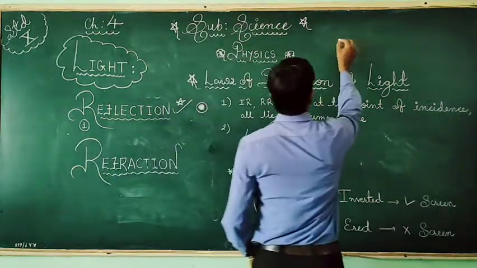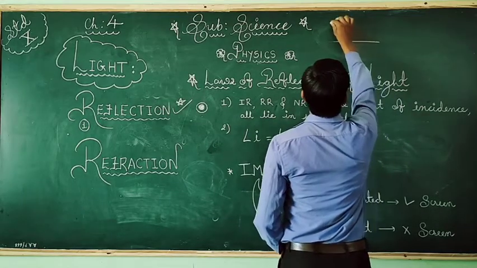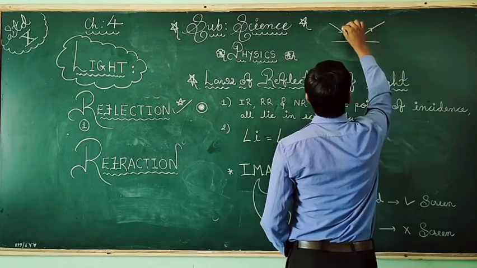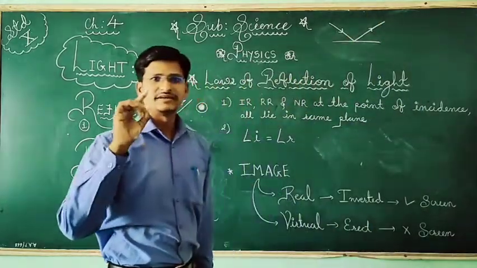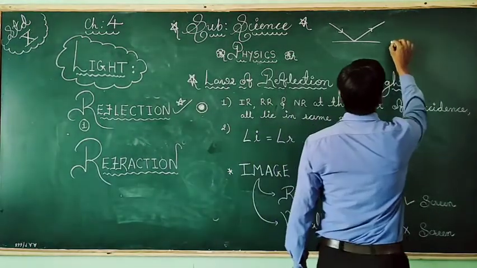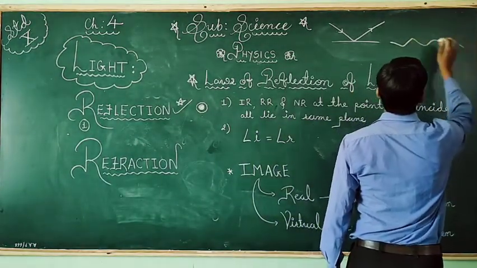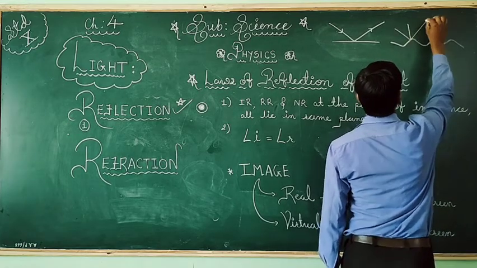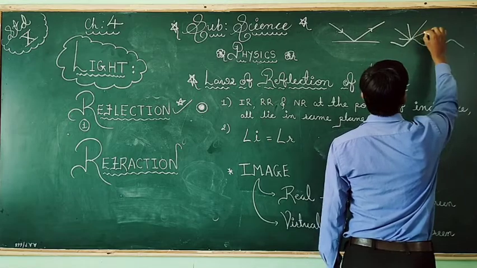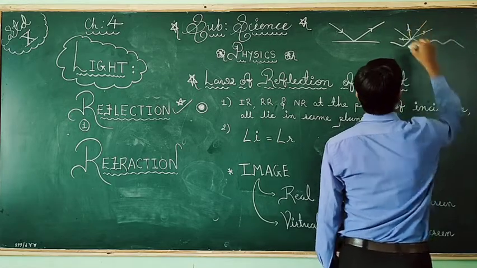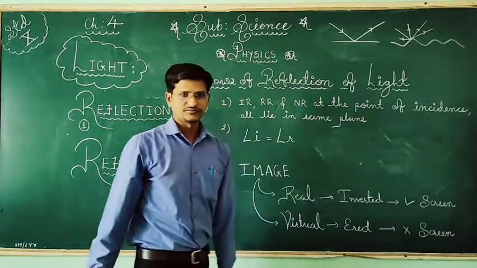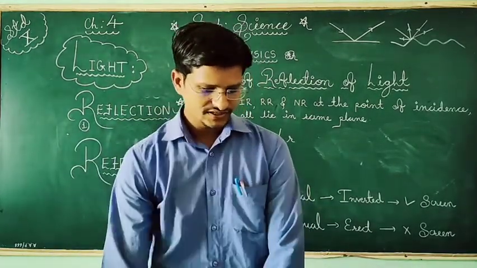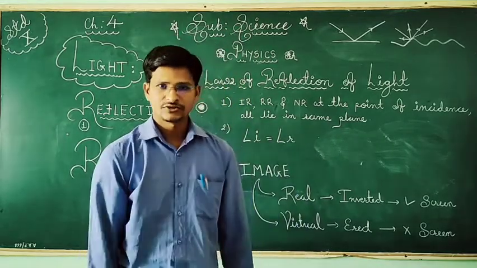Suppose this is the area, so light will fall on it, so the reflection is regular. Now the same thing, if you have this type of rough area and light is falling, sometimes it will bounce like this, sometimes like this, sometimes back also. So it is called irregular reflection. So regular reflection and irregular reflection are the common types of reflection of light.